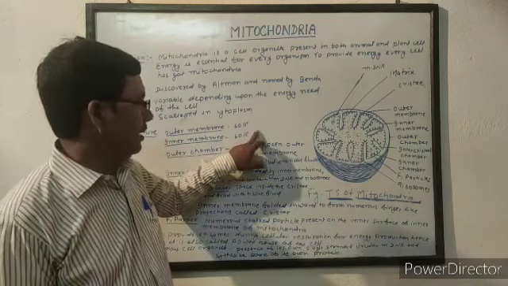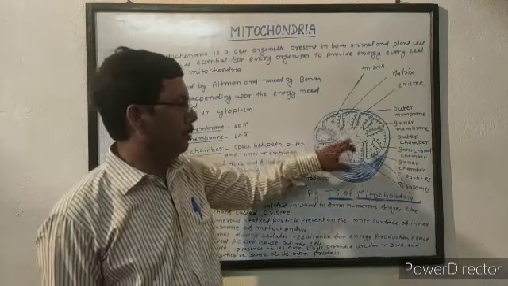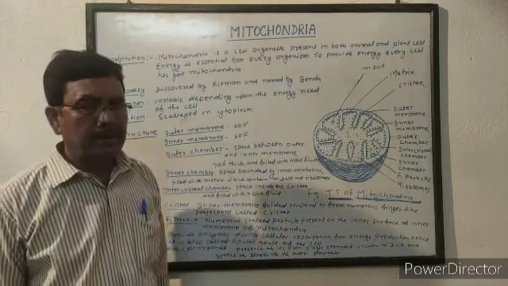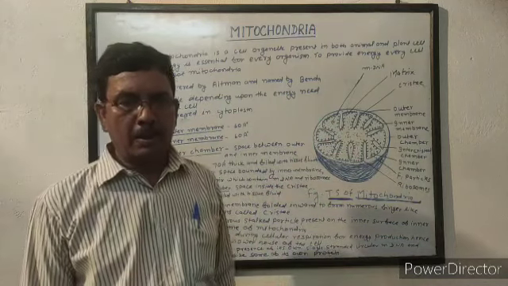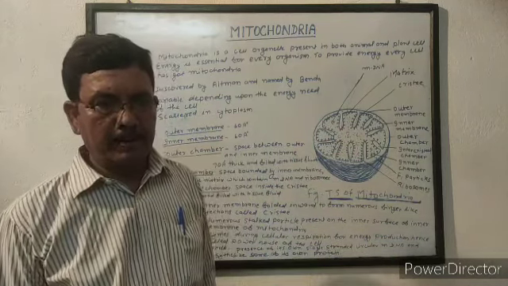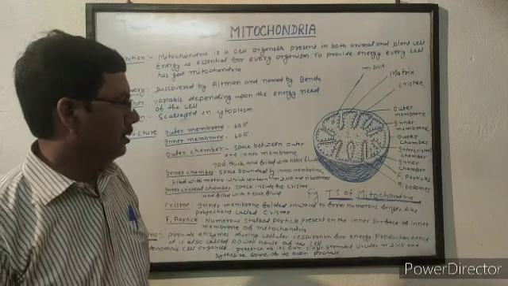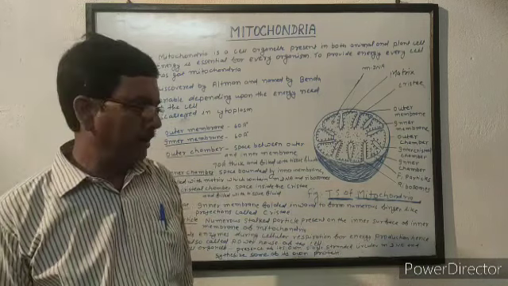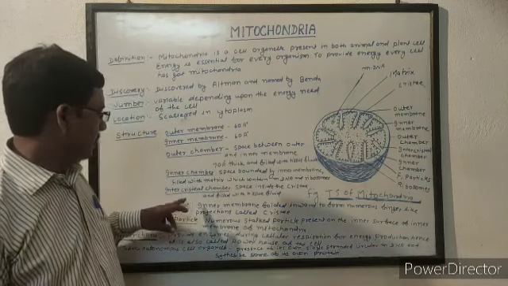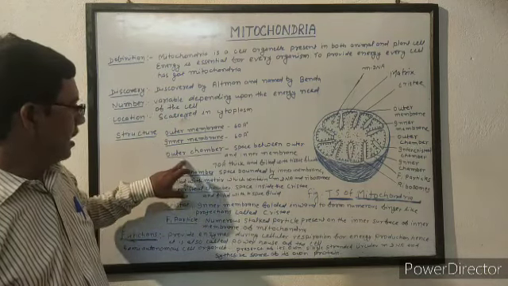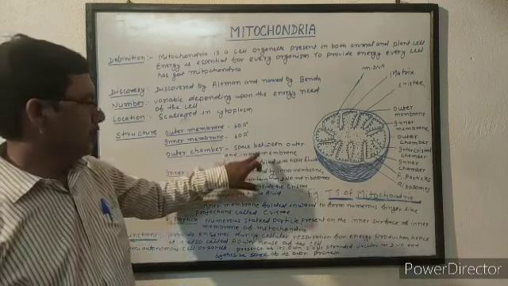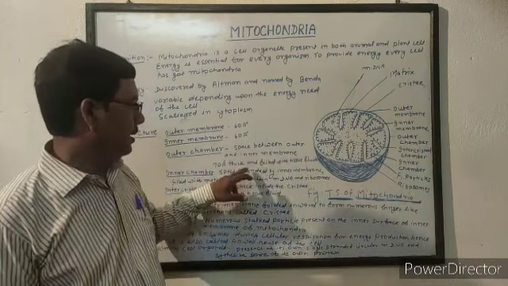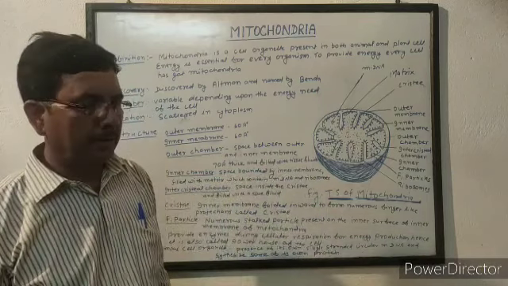By two membranes, mitochondria is divided into three chambers. Outer chamber, it is the space between outer membrane and inner membrane, which is filled with tissue fluid. Its thickness is about 70 angstrom. Now outer chamber, a space between outer and inner membrane, about 70 angstrom thick and filled with tissue fluid.